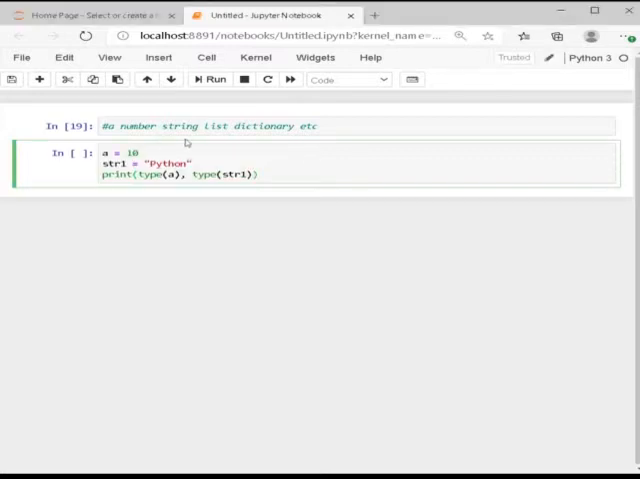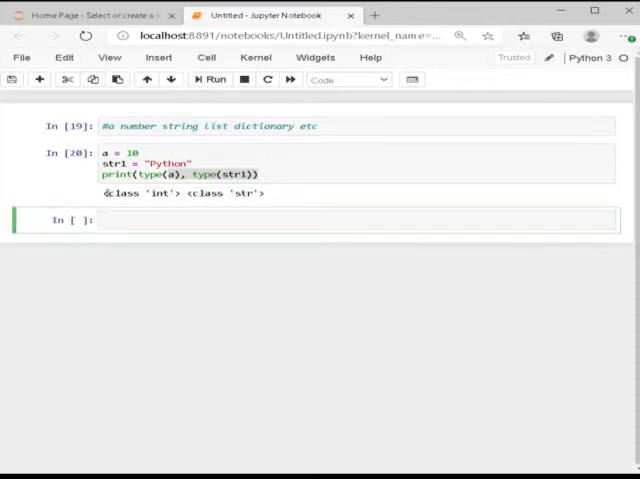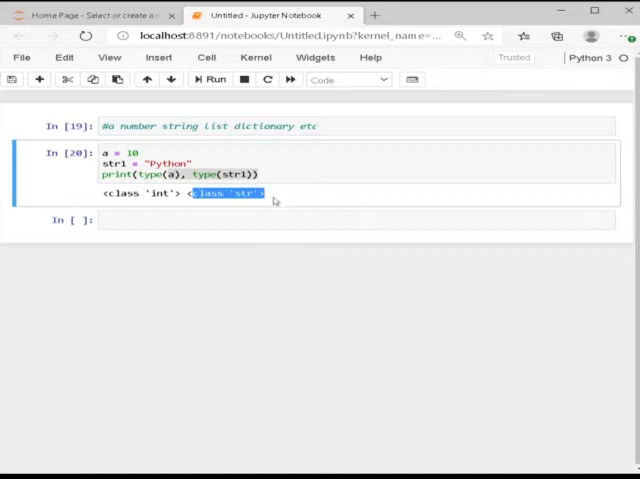So here a is equal to 10 and string1 is equal to Python. Here a is equal to 10, 10 is an integer, and here Python is a string. So if I want to execute the type of a and the type of string1, what will it show? It shows class int and class str.